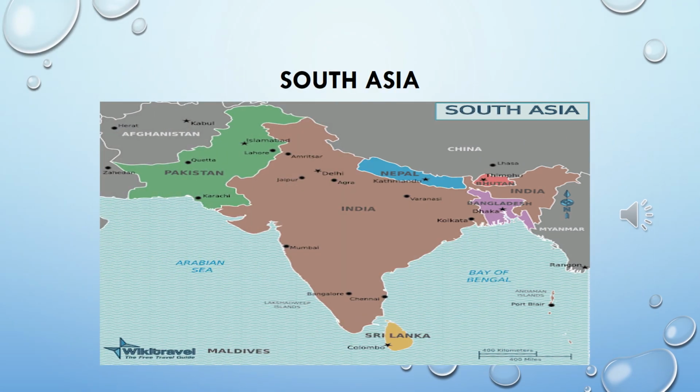Next are the countries of South Asia: Pakistan, India, Nepal, Bhutan, Bangladesh, Sri Lanka and Maldives.